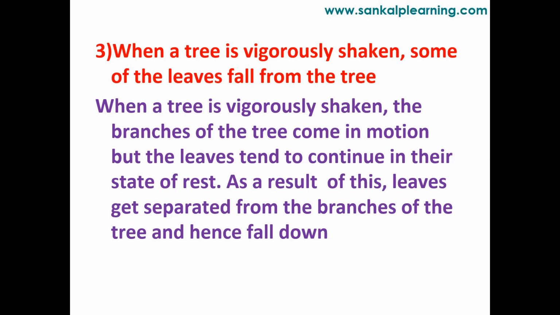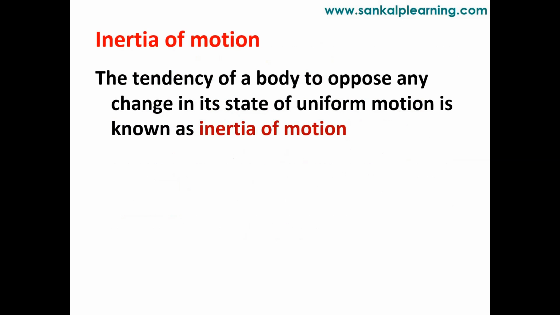This means the part of the object directly in contact with the force will come to motion, but the part which is attached to the next one will try to stay in the state of rest. Therefore, these phenomena take place, like dust particles from a carpet and leaves detaching from the tree. Right? Okay. Next, the second type of inertia we have is inertia of motion.